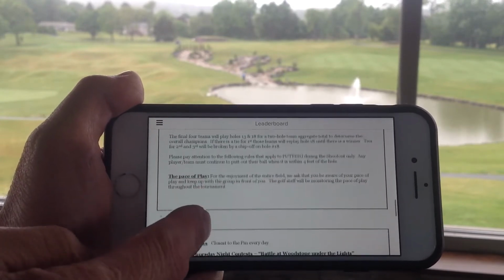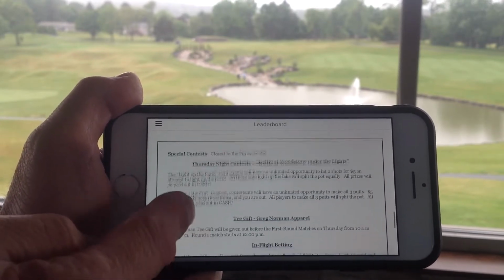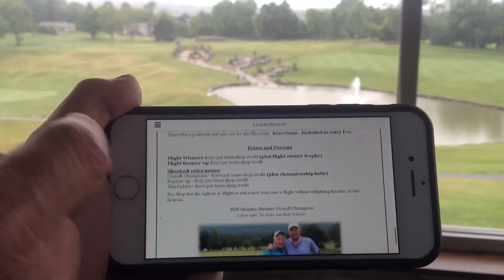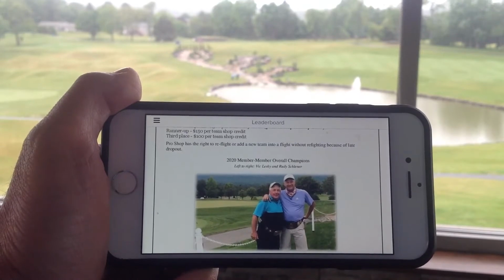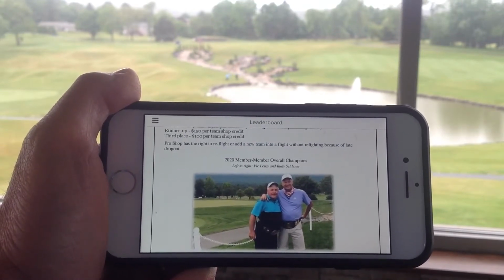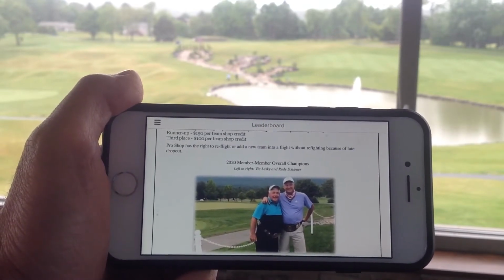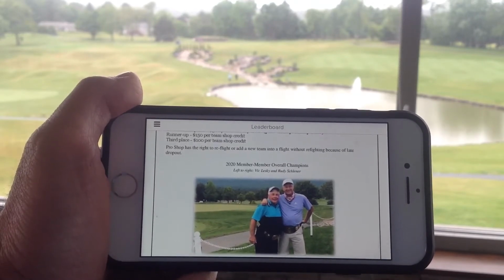If you have any questions, please make sure you reach out to myself, Ray, Evan, or Sherry, and we'll be more than happy to answer any questions about the format rules or the itinerary. And there you can see our 2021 member overall champions, Vic Lesky and Rudy Schlenner.